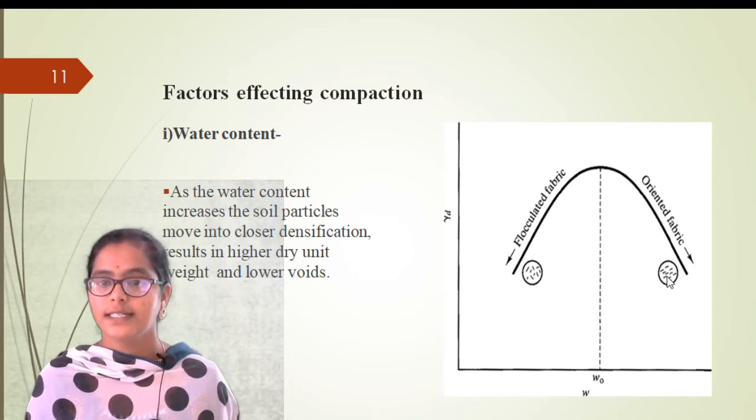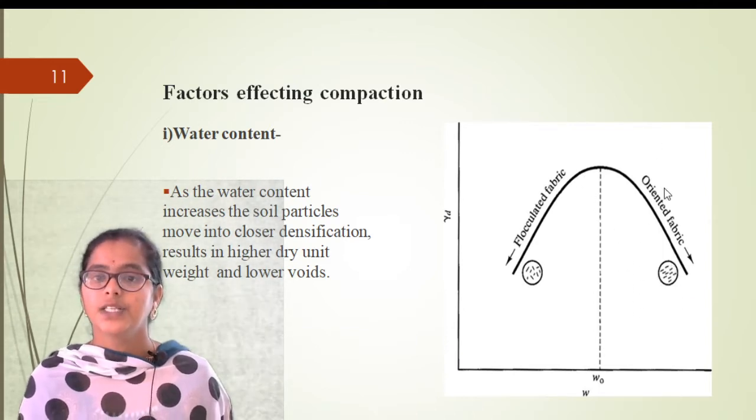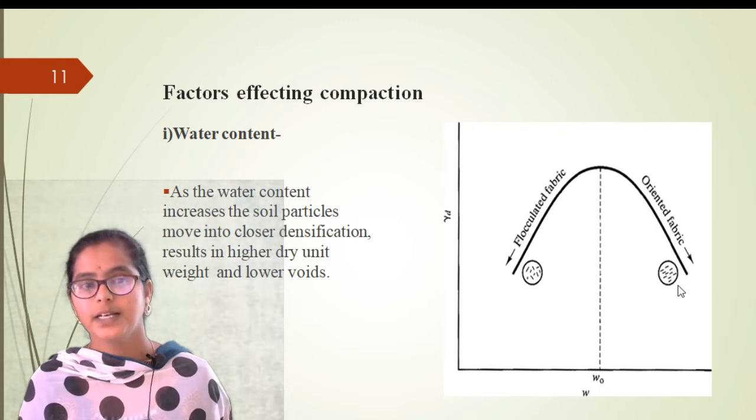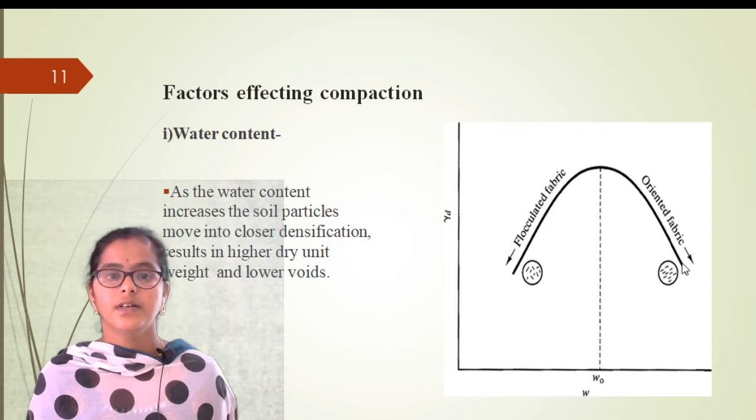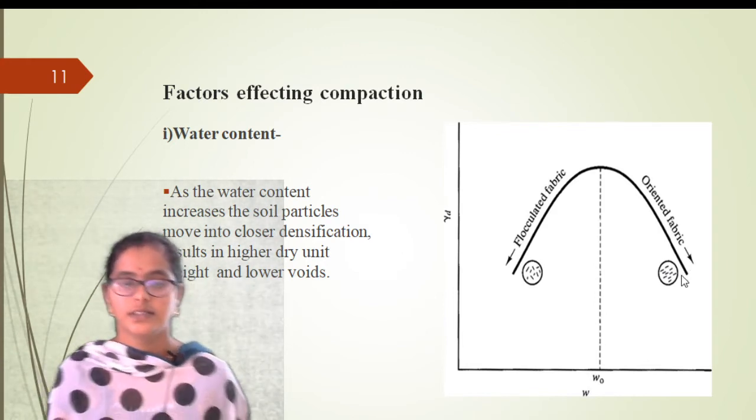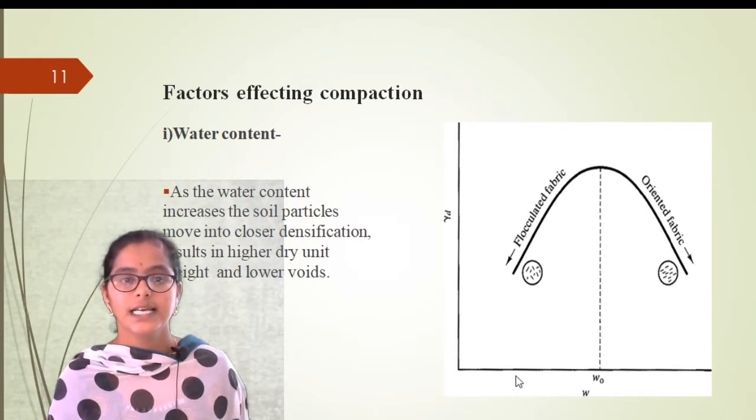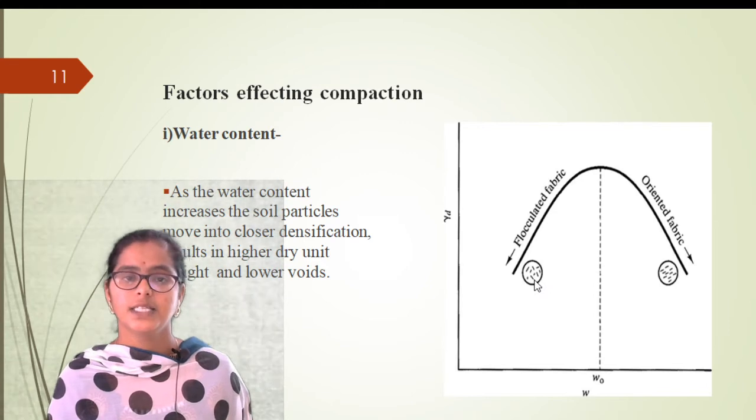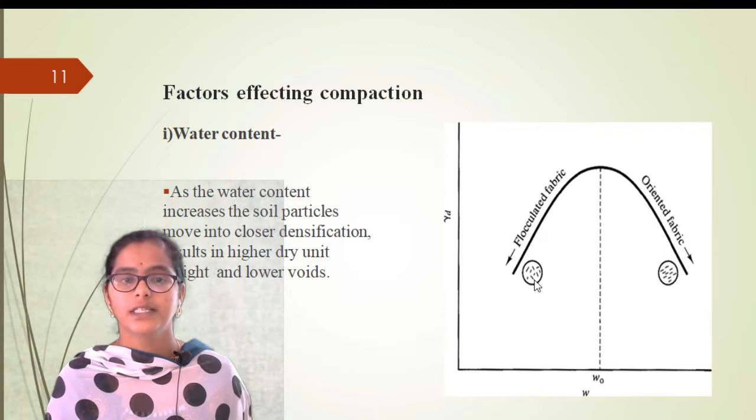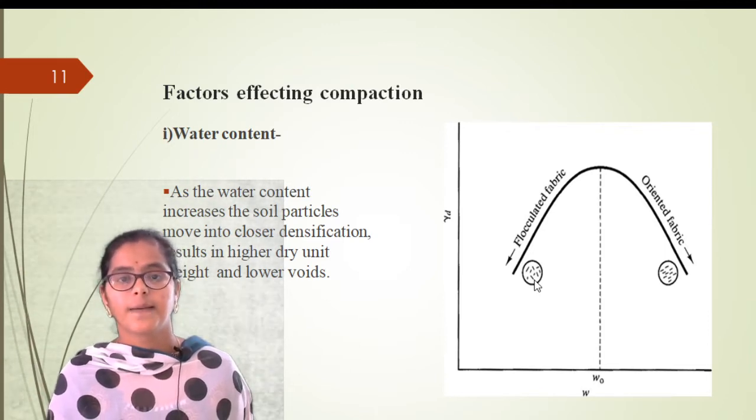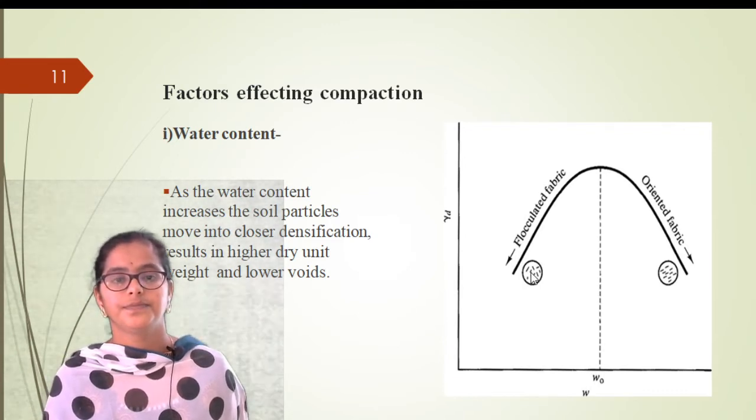After some limit of water content, the soil is dispersed. The soil is completely dispersed. So what is happening here? As we increase the water, air escapes from the voids and those voids are filled with water, so that it becomes dense.